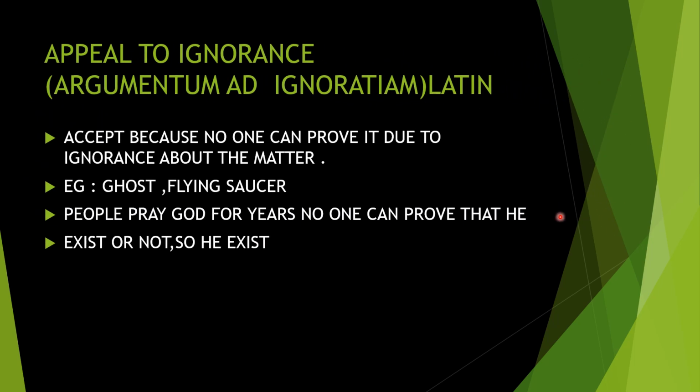Next is appeal to ignorance, that is argumentum ad ignorantiam. What is appeal to ignorance? It means you are ignorant about a matter, so you accept it, because no one can prove it due to ignorance about the matter. There are a lot of matters in the world that are unknown to us. We cannot prove them. For such cases, we can only accept such matters as such.